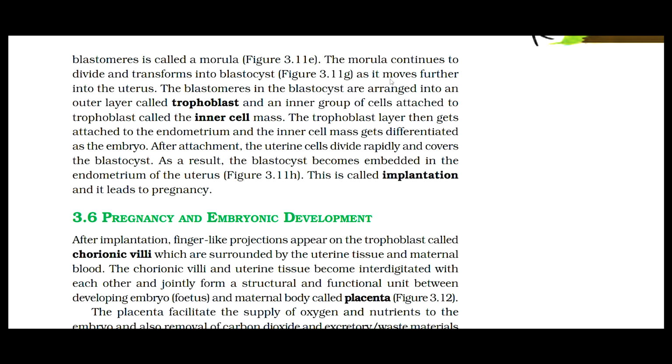The blastomeres in the blastocyst are arranged into an outer layer called the trophoblast and an inner group of cells attached to the trophoblast called the inner cell mass. The trophoblast layer then gets attached to the endometrium and the inner cell mass gets differentiated as the embryo. After attachment, the uterine cells divide rapidly and cover the blastocyst. As a result, the blastocyst becomes embedded in the endometrium of the uterus, which is given in figure 3.11h. This is called implantation and it leads to pregnancy.